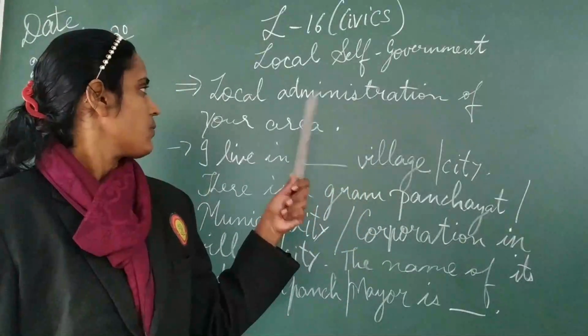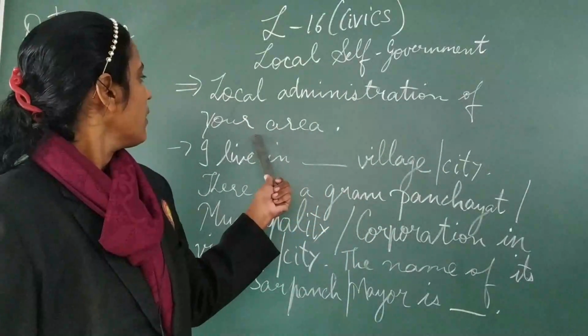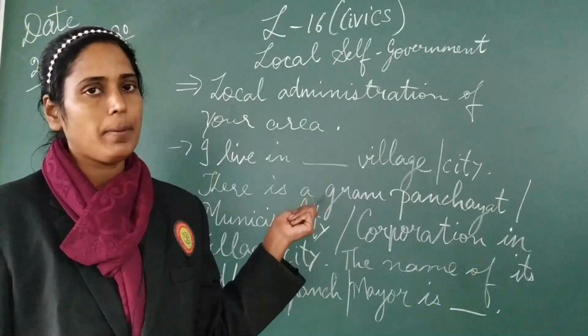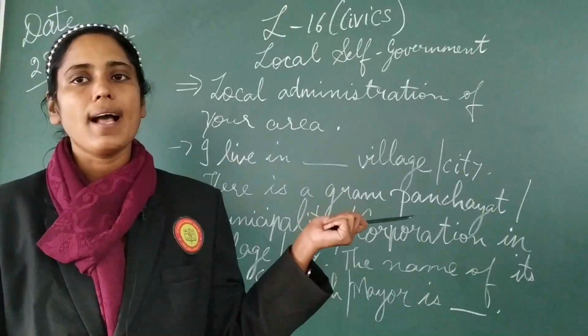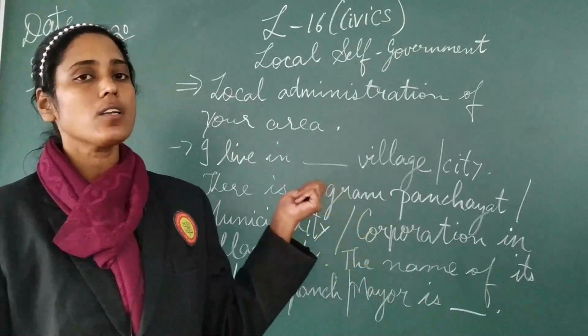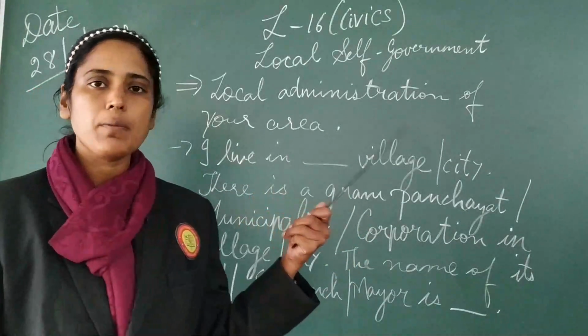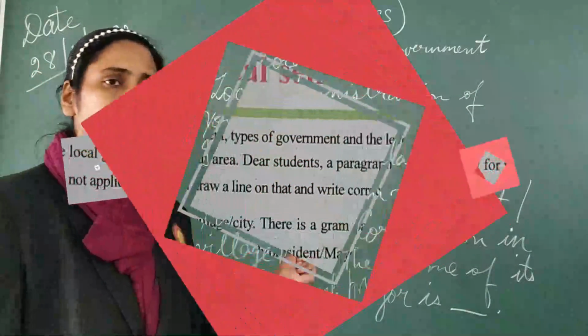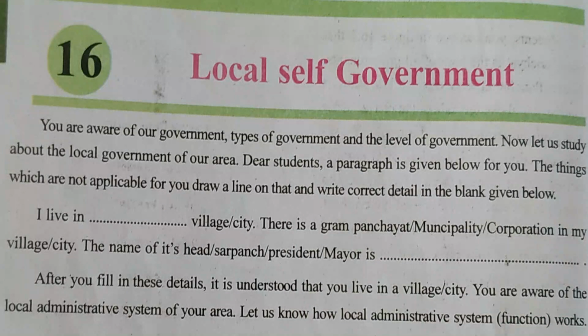Now the chapter starts with an introduction in this way, that you must be aware of the local administration of your area. For example, if you live in a town, you will be having a municipality. If you live in a large town, city, you will be having a municipal corporation, etc. So in this way, you will come to know how your administration functions. You can see in your textbook, the topic over here is I live in dash village or city. You fill it in a textbook in this way.